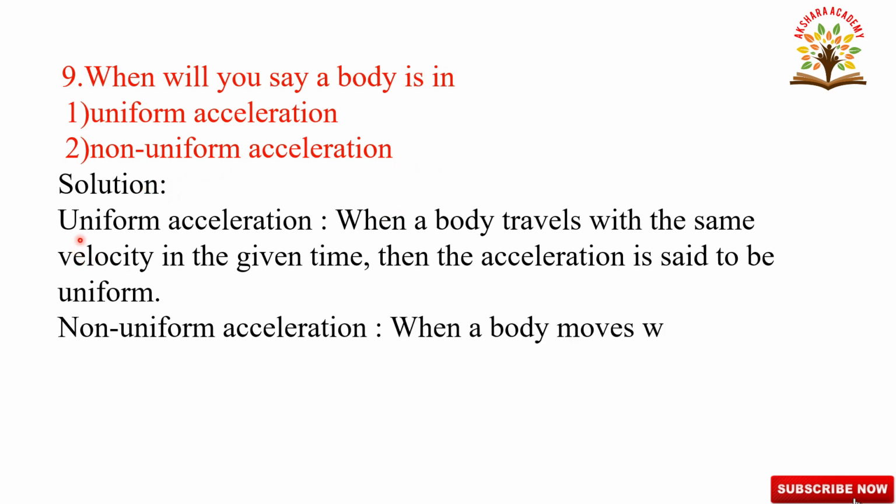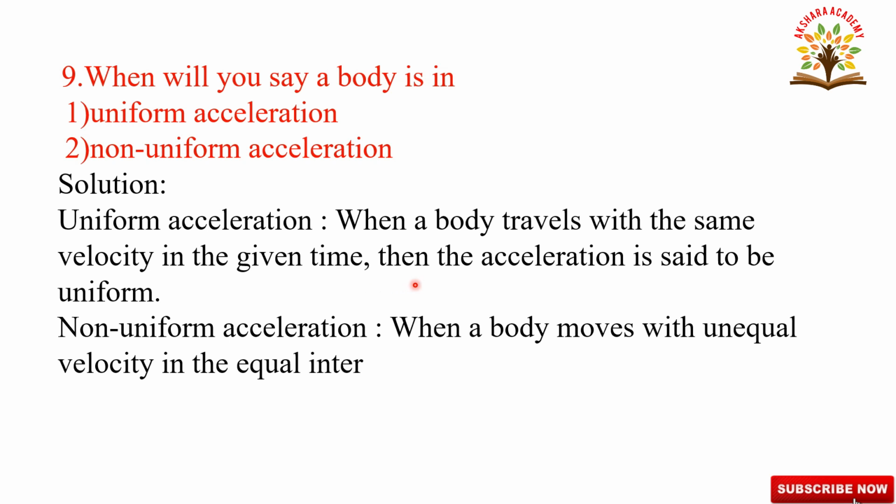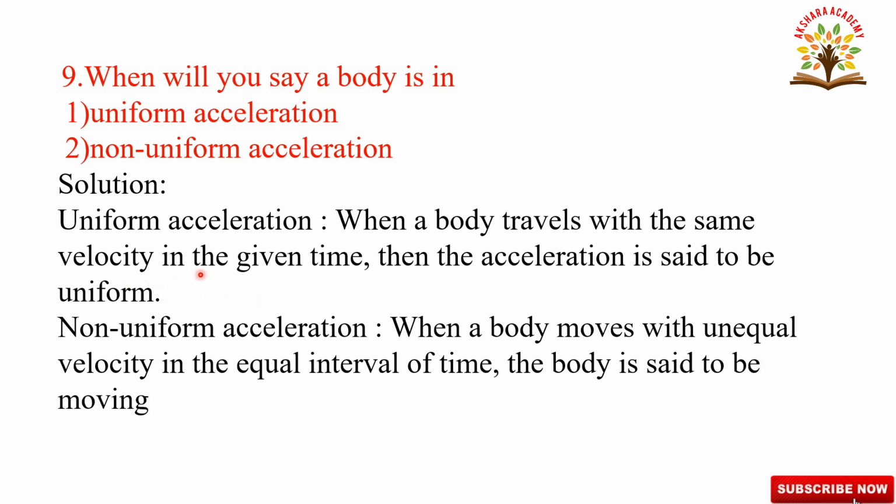Okay. Uniform acceleration: when a body travels with equal change in velocity in given time, then acceleration is said to be uniform. That is, equal change in velocities in equal intervals of time. Next, coming to non-uniform acceleration: when a body moves with unequal change in velocity in equal intervals of time, the body is said to be moving with non-uniform acceleration.